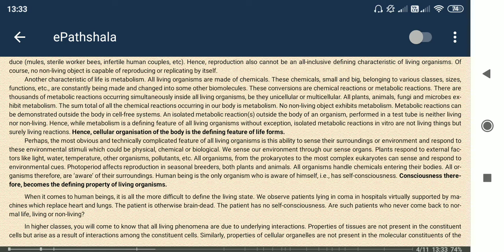The next one is consciousness. Consciousness means alertness or responsiveness. Whatever the situation around us, we can sense this situation or the environment outside our body system, and we respond to it, right?